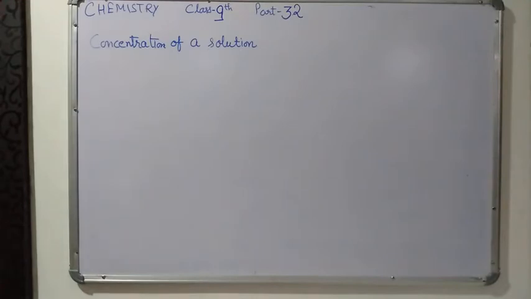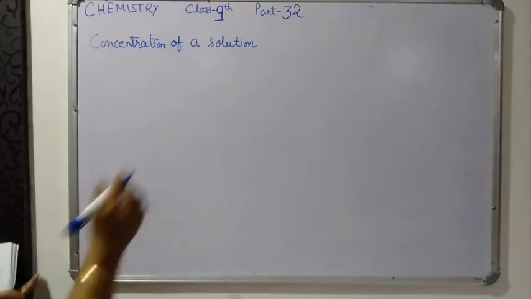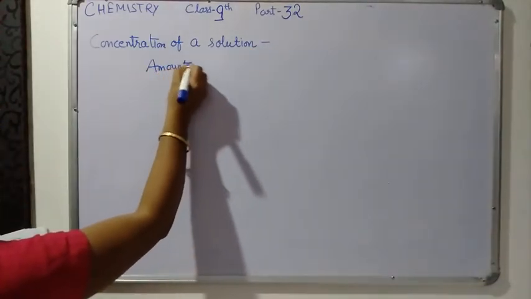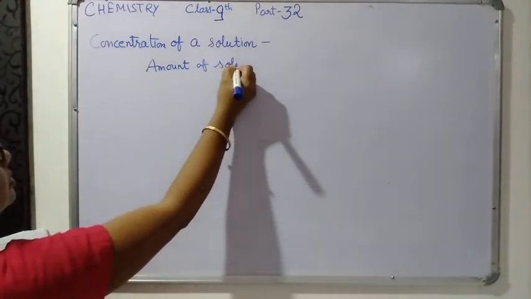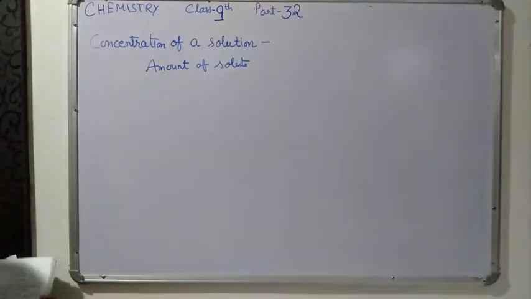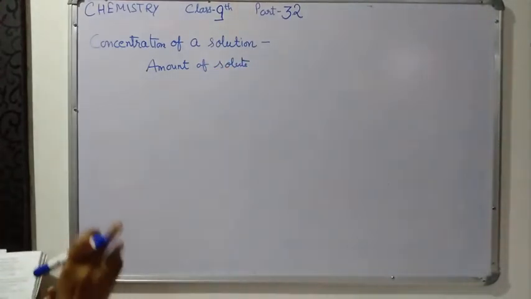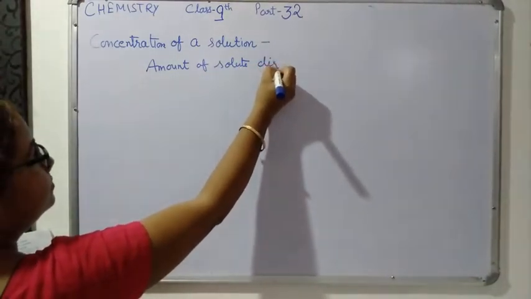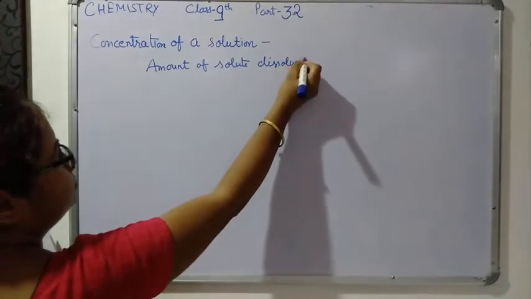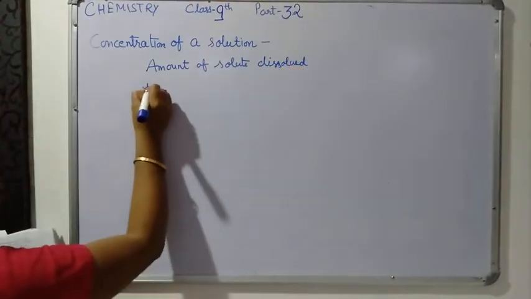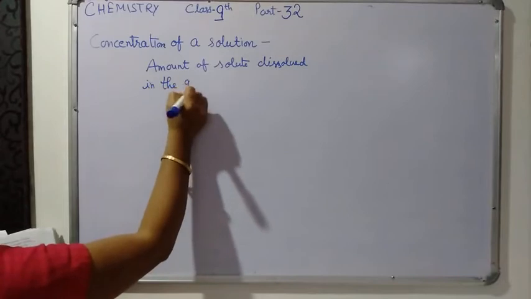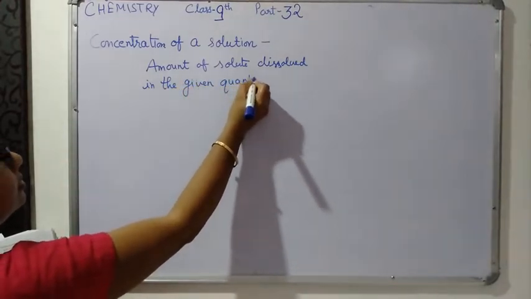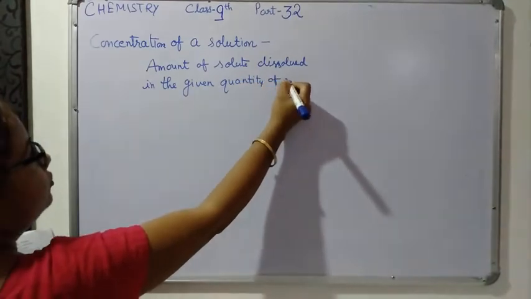Concentration of a solution is the amount of solute which is dissolved in the given quantity of solution.